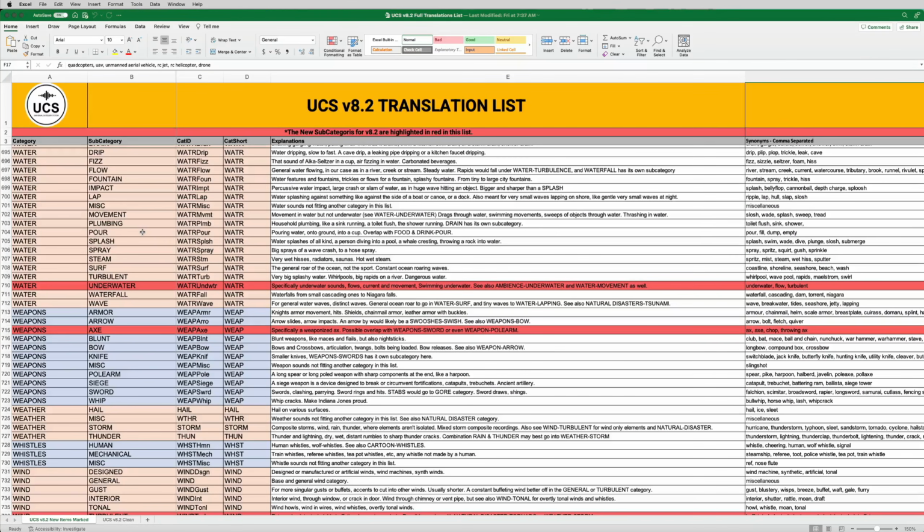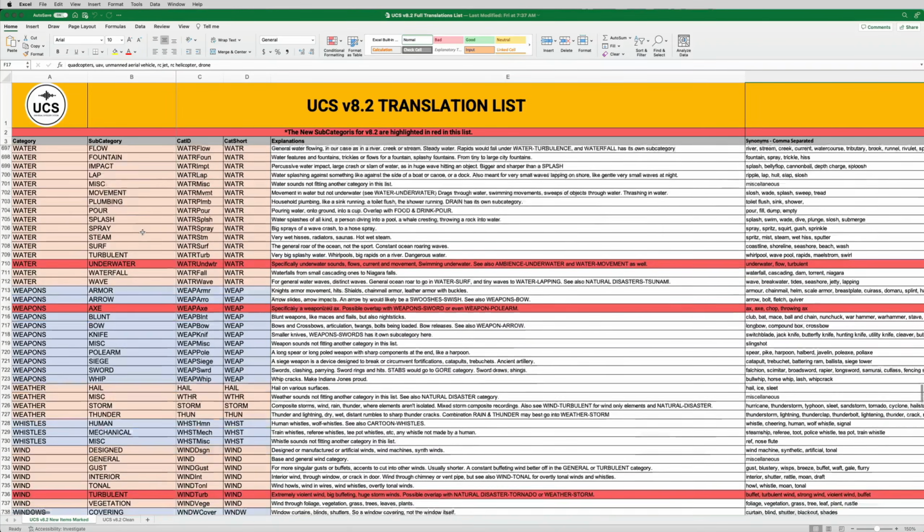Water underwater, this is one that was requested numerous times. We had talked ourselves out of it numerous times, but the truth is it's going to be a useful subcategory for underwater recordings, things like somebody swimming or water flows underwater. There's also an ambience underwater and also a water movement subcategory, so there's some potential overlap with these, but have a look at the explanations.